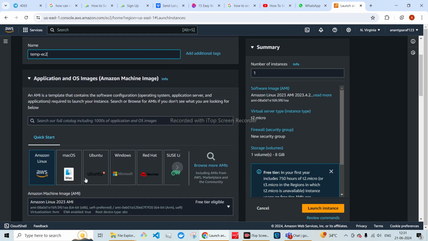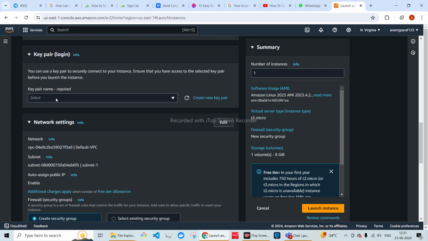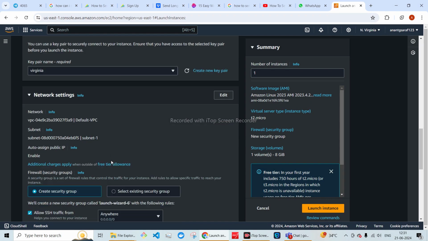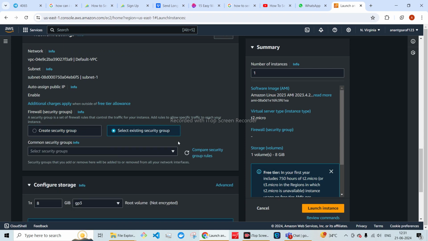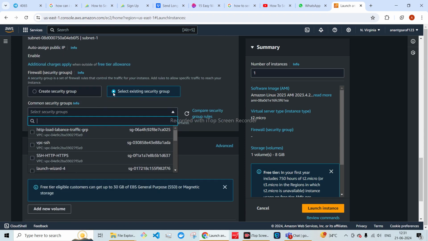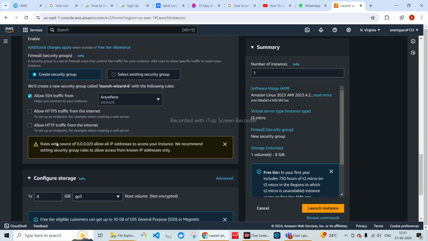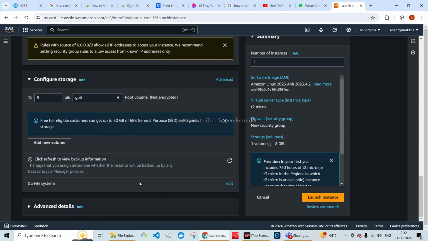I will give it the name temp ec2. For the key pair, I have this key pair named Virginia, which I have already created. It will allow SSH traffic from anywhere. Yeah, I think we are good with it, so we will launch the EC2 instance.